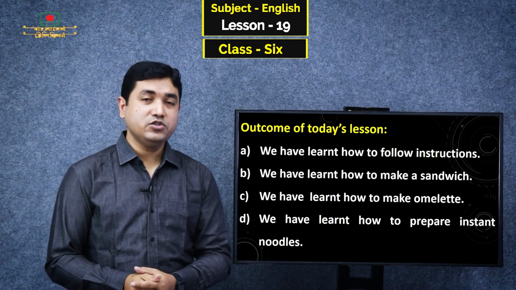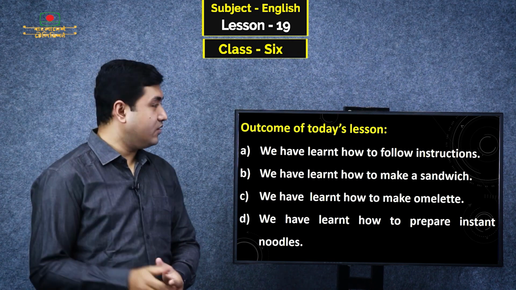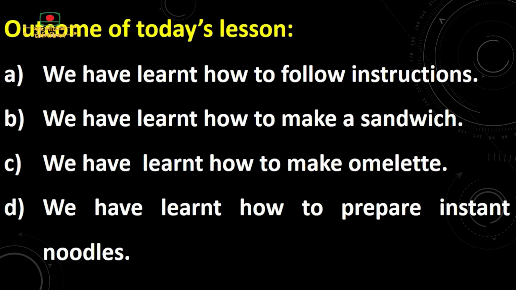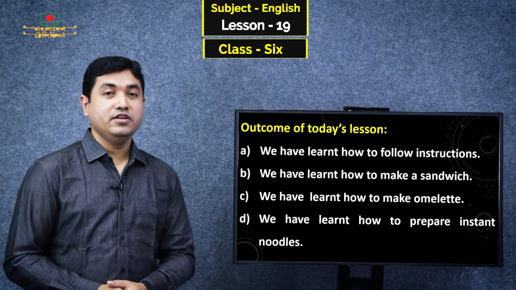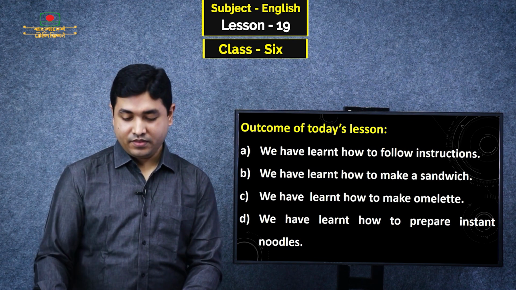Dear students, what have you learned from today's lesson? In this screen, you can see the learning outcomes of today's lesson. We have learned how to follow instructions. We have learned how to make a sandwich. We have learned how to make an omelette. We have learned how to prepare instant noodles. So today we have learned so many interesting recipes of making snacks at home.